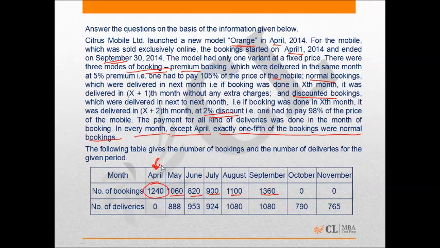Okay, for the normal booking, if some mobile phones have been booked under normal booking in April, they will be delivered in the month of May. And in discounted booking, if some mobiles have been booked under the discounted bookings in April, they will be delivered in the month of June. Okay, so from that condition only we'll proceed in this set. But there is one problem.